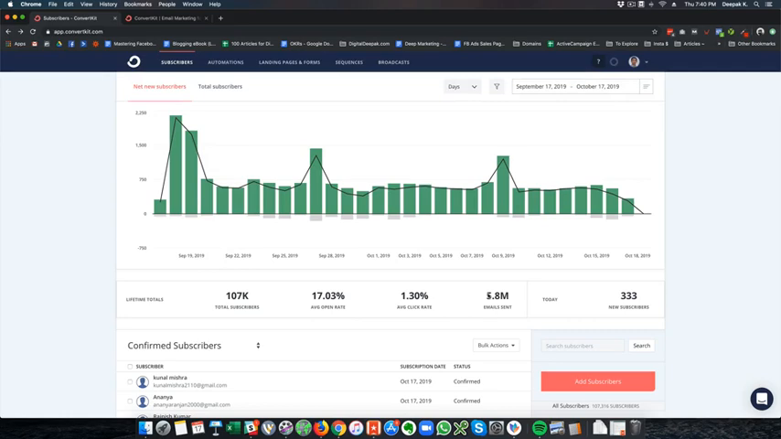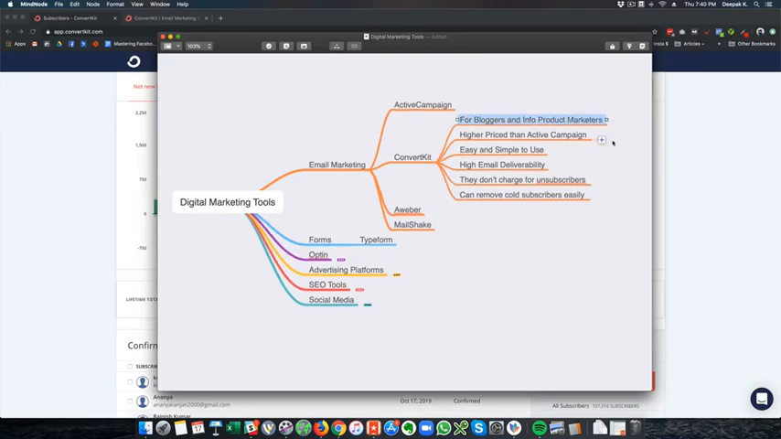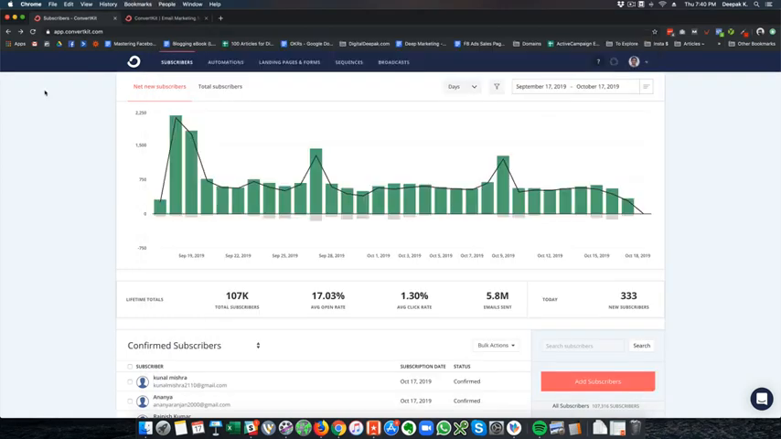So I have sent 5.8 million emails so far, and the average open rate is 17.03%, and this includes sequences and the broadcast messages that I send. Some of the points I want to discuss about ConvertKit are: it's for bloggers and info product marketers. The pricing is a little bit higher than ActiveCampaign.